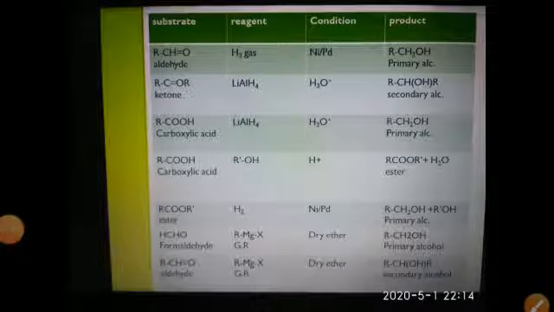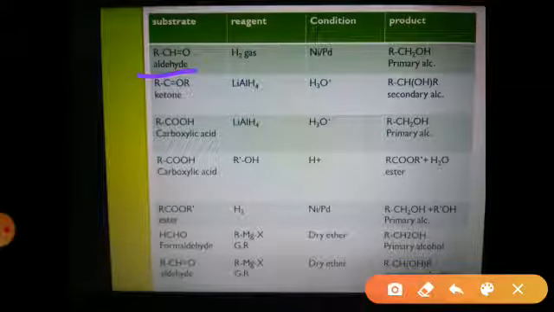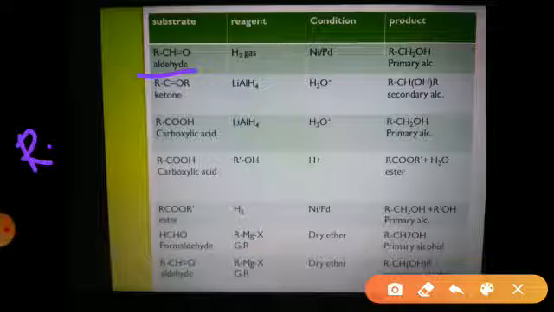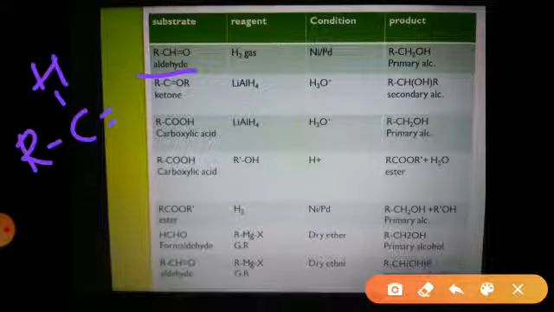Here I have made one chart where the substrate, reagent and the products have been shown, and we will discuss them one by one. In the last lecture also we have discussed the first method of preparation, that is conversion of aldehydes and ketones into alcohols. Here we have said that the aldehydes have the general formula RCHO, it can be shown like this, RCHO.